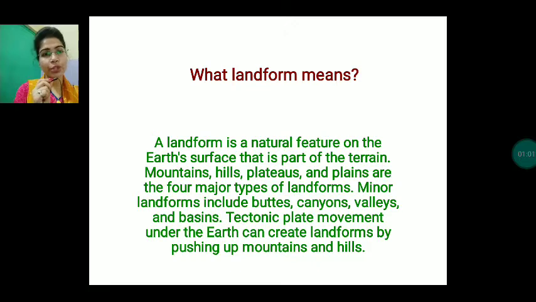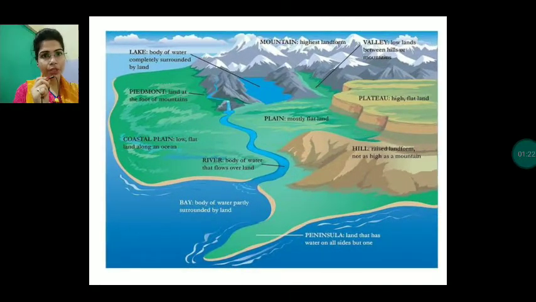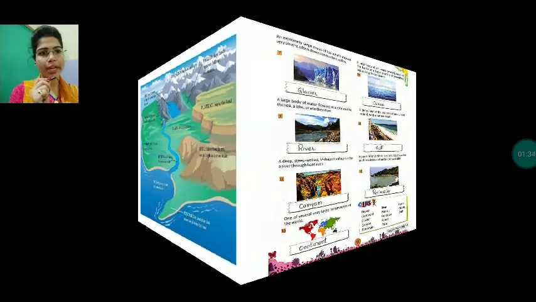Not only tectonic plates are responsible for the landforms. Exogenetic forces are also a reason for landforms. For example, river water, sand in arid regions and deserts, and glaciers are responsible. So these are some other agents which are responsible for the landforms. Now these are different natural features of the earth's surface: landforms like a river, coastal plain, lake, plain, hills, plateau, bay, peninsula, mountain, valleys. These are different types of landforms.